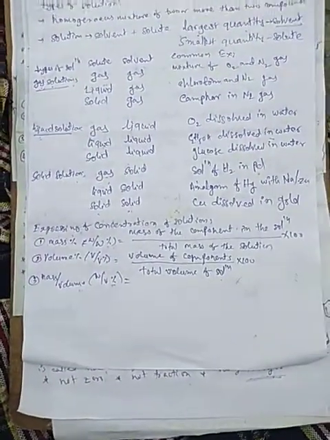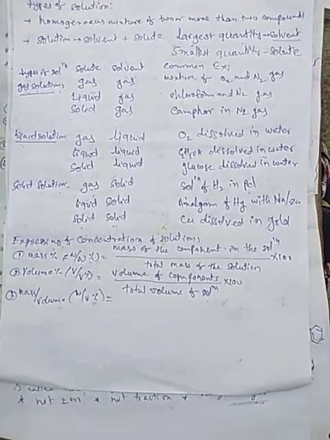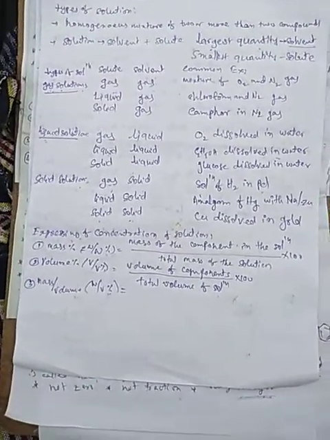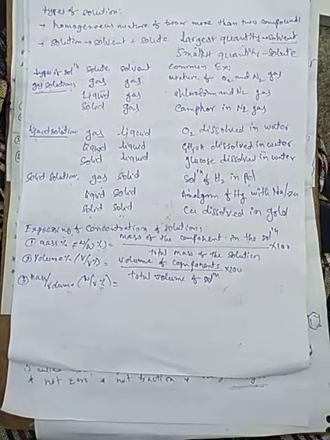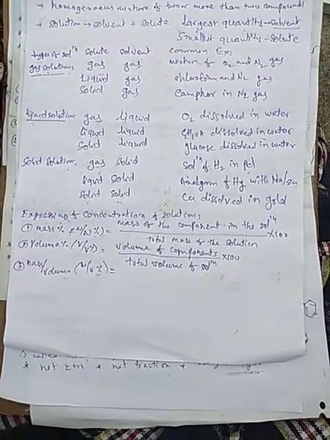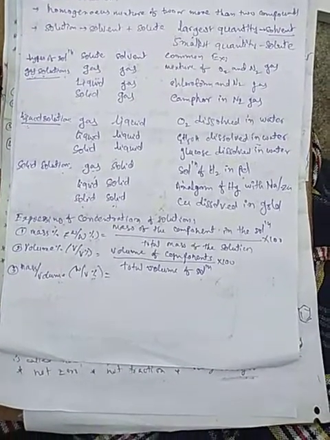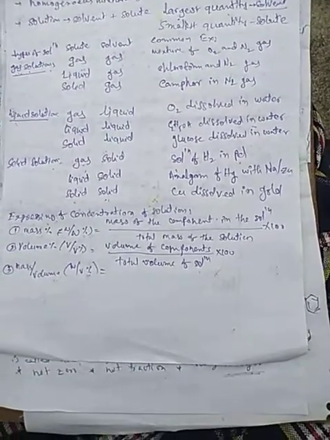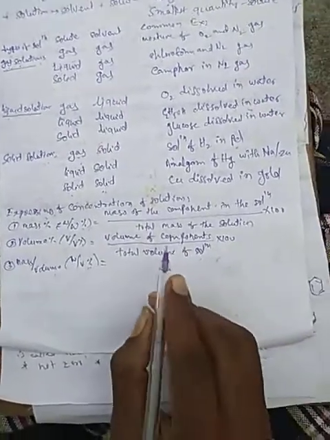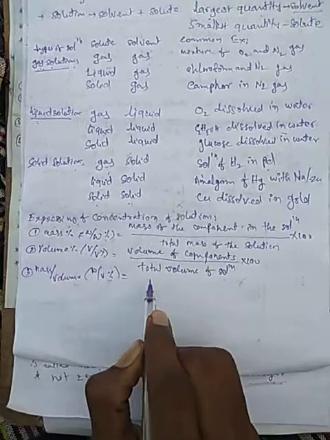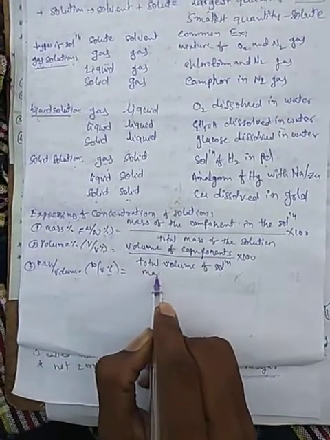In this one we can define it as the mass of the component in the solution to the total volume of the solution is called mass by volume percentage.